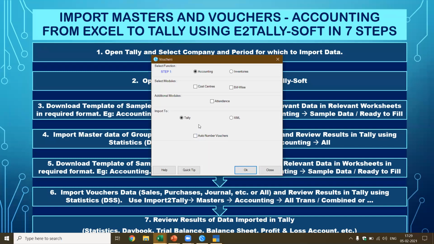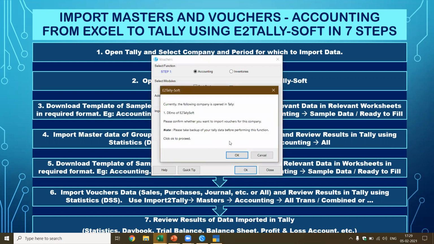There is also an important thing you need to remember. You can do auto numbering of vouchers, which means automatically it will provide the option for Tally to include the numbers, or I can go for manual entry, which means whatever numbers I've given, the same numbers would be taken. I say okay. Now it says currently the following company is opened in Tally.